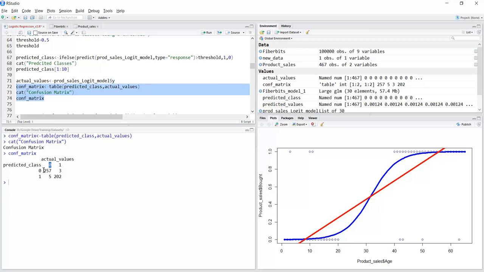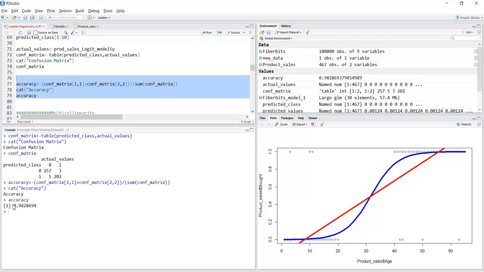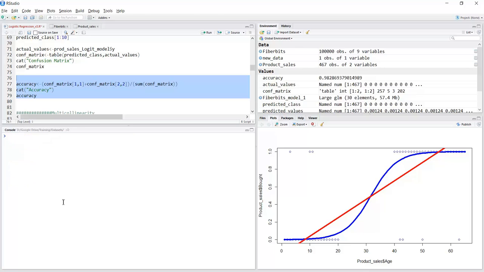This is the confusion matrix. Zeros are predicted as zeros 257 times. There are some cases where zeros are predicted as 1, 3 times. Ones are predicted as 0, 5 times. That is wrong. Ones are predicted as 1, 202 times. What is accuracy? This plus this divided by overall values. Simply confusion matrix [1,1] plus confusion matrix [2,2] divided by the sum of all the elements in the confusion matrix, the sum of all the frequencies. What is the accuracy of the product sales data? The accuracy is 98%. That's how you can find the accuracy.